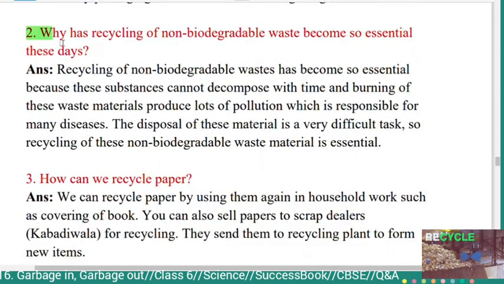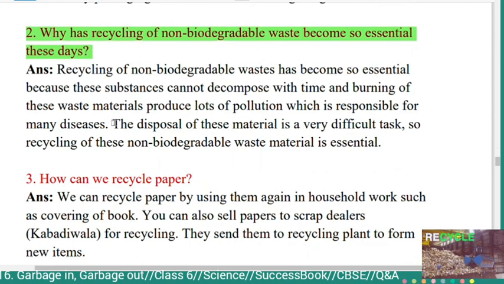Second question, why has recycling of non-biodegradable waste become so essential these days?